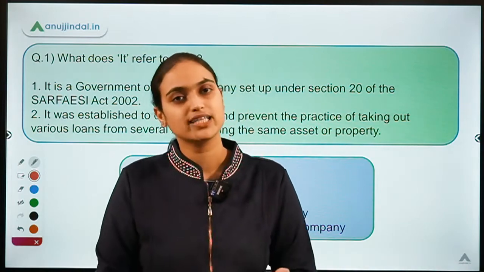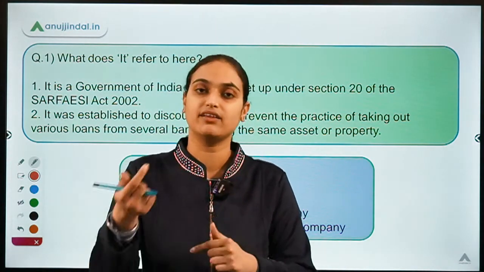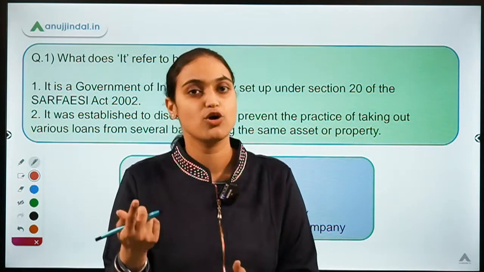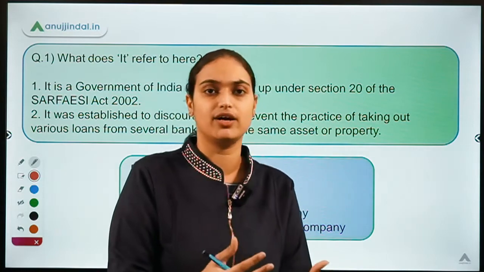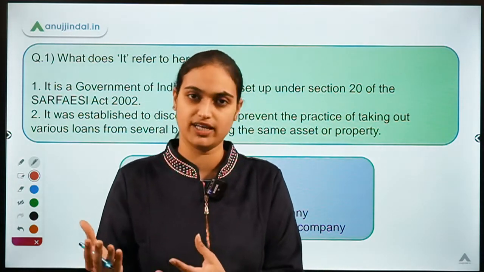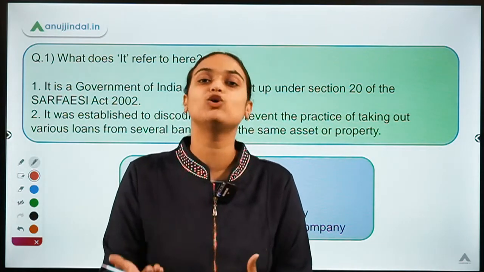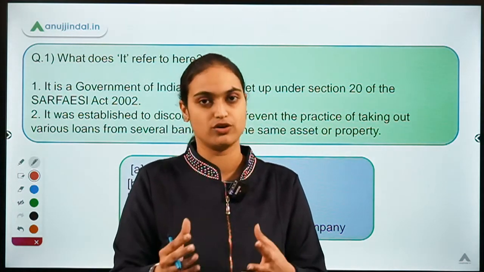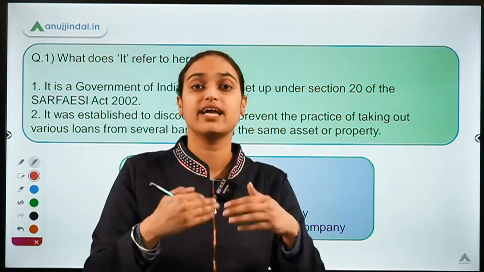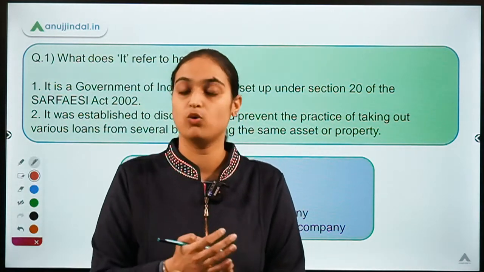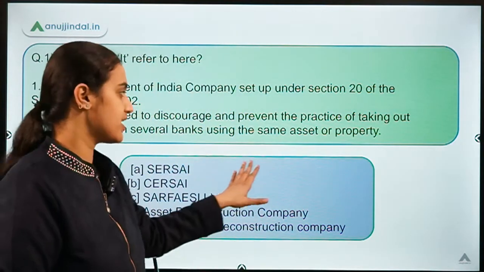This thing I have already explained under the CERSAI Act also: if you are not able to repay, then the right over your property passes on to your lender, who may manage your property, reconstruct it, securitize it, or enforce his security interest, and maybe sell or manage that firm or asset to recover his or her amount. So in that case, the lender is taking the initiative to recover the amount. So for that, you are providing some collateral. What is happening in this case?